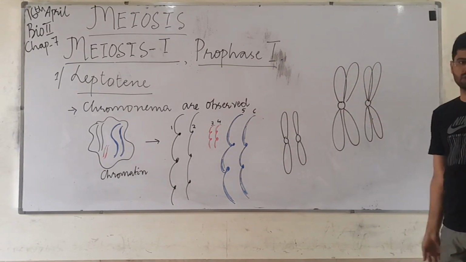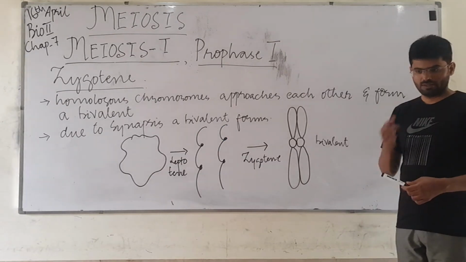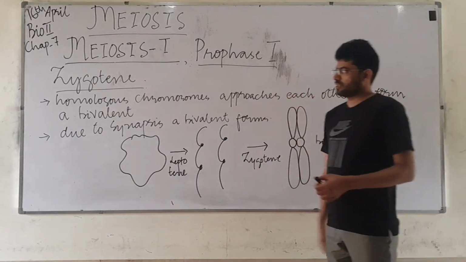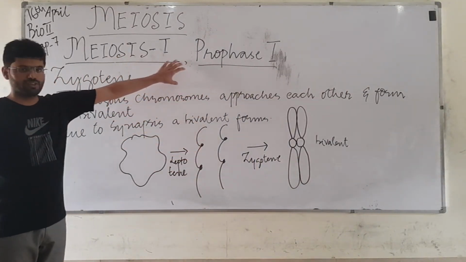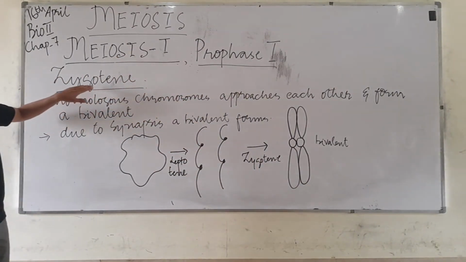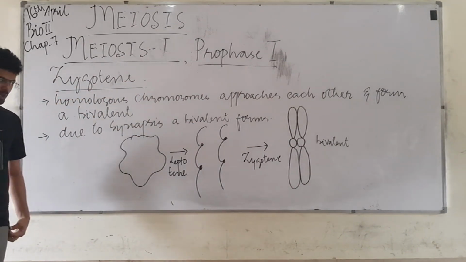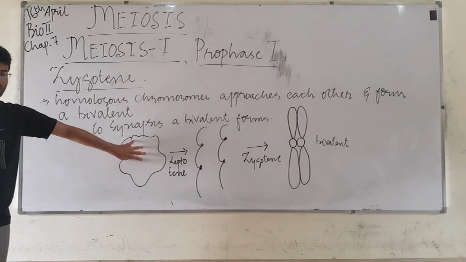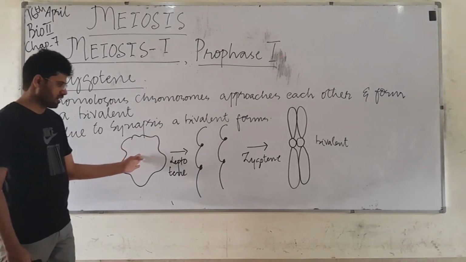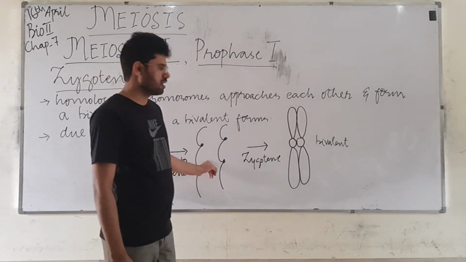Now let's move to another stage called zygotene. The next substage of prophase 1 is called zygotene. In the zygotene, what will happen? This is chromatin, and in leptothene it condensed into a fine thread-like structure.